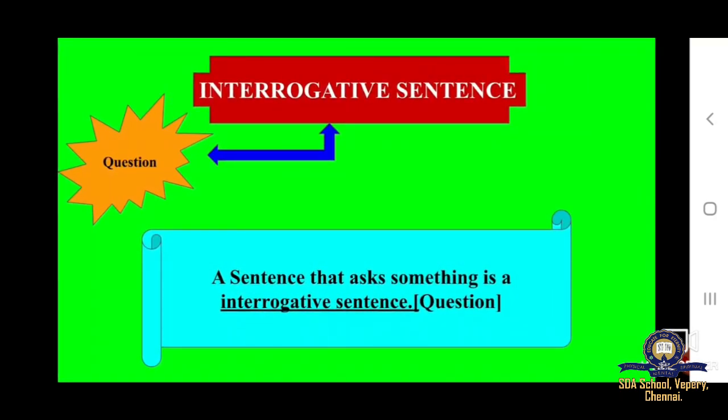Now let's see what is interrogative sentence. Children, the interrogative sentence is also called question. Now let's see the definition. A sentence that asks something is called interrogative sentence, that is question.